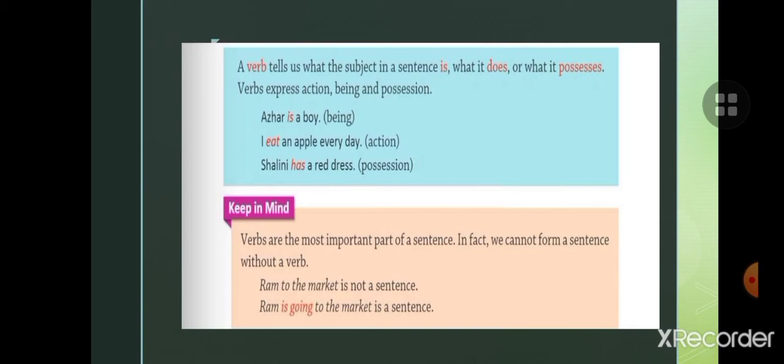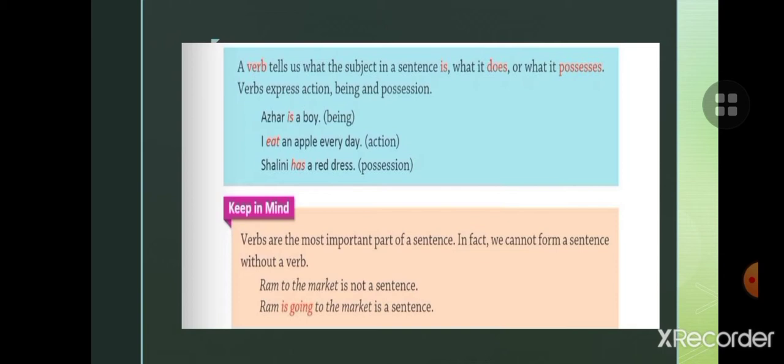Children, a verb tells us what the subject in a sentence is, what it does, meaning action, and what it possesses. Possesses means belongingness. Children, keep in mind, verbs are the most important part of a sentence. In fact, we cannot form a sentence without a verb. Ram to the market is not a sentence.